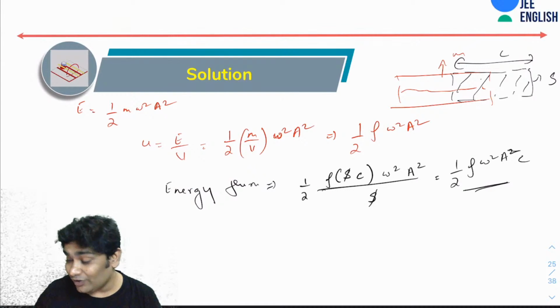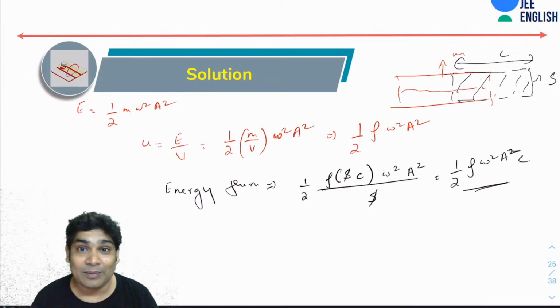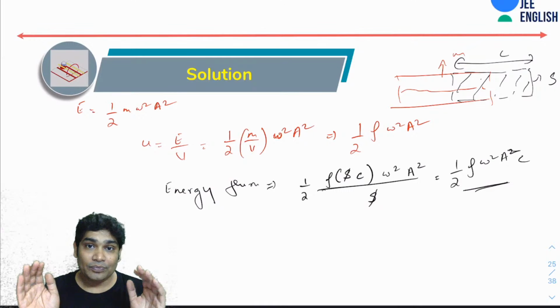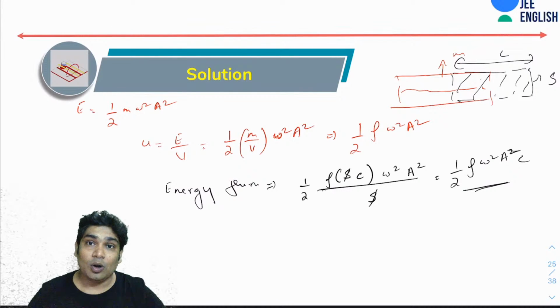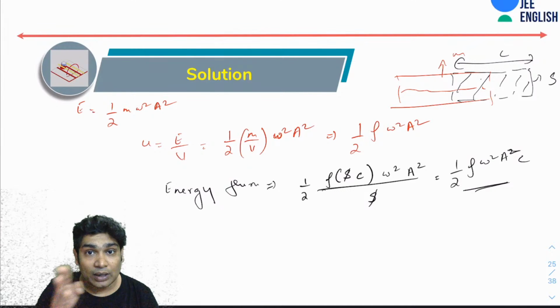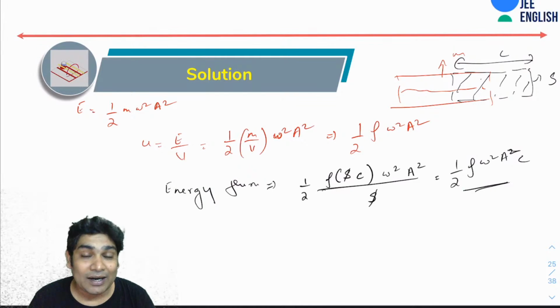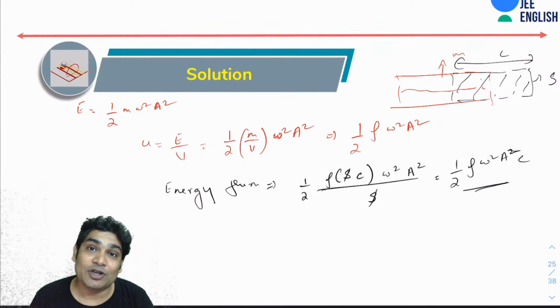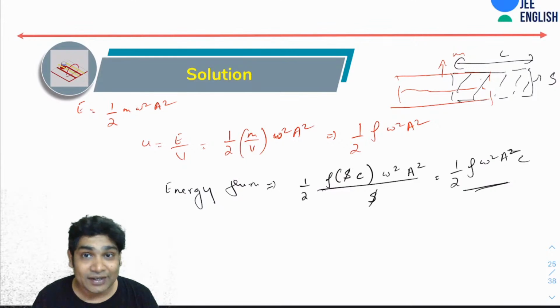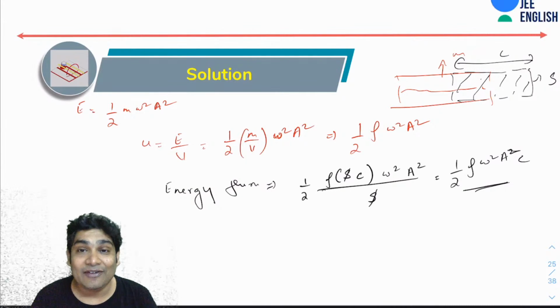So I hope now you will remember it. Now you won't have to memorize this. All you have to do is, for energy density, just consider a volume, just consider a mass, in which this wave is propagating. If any wave propagates through a medium, all the particles start performing SHM. So all the particles individually would have had an energy of half dm omega square a square. If the total volume of the medium has a mass of m, the total energy contained in that region would be half m omega square a square. As simple as that.